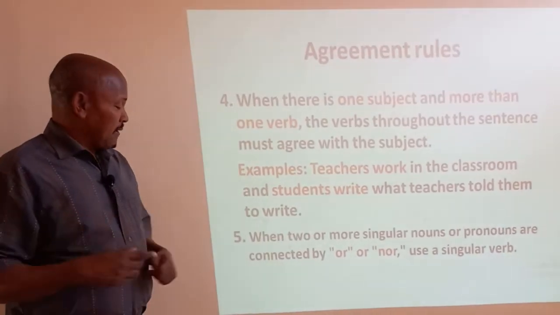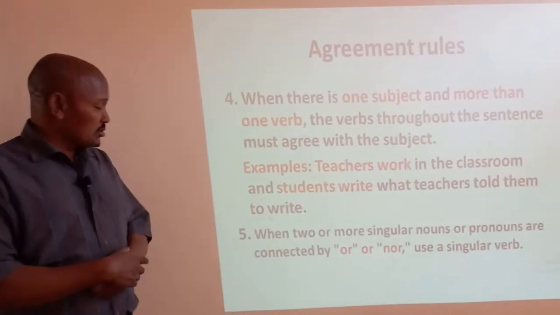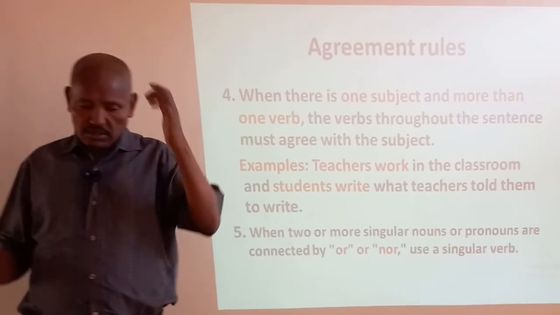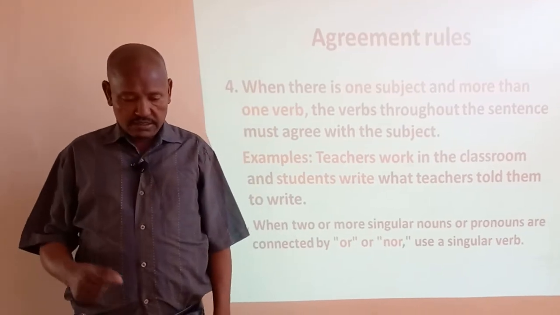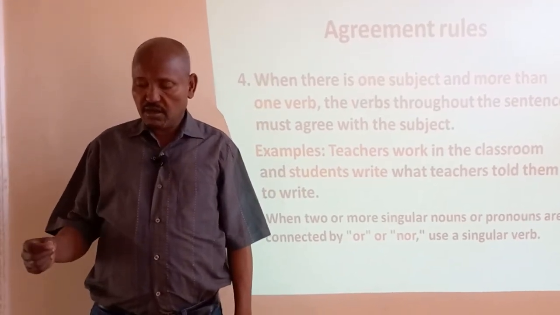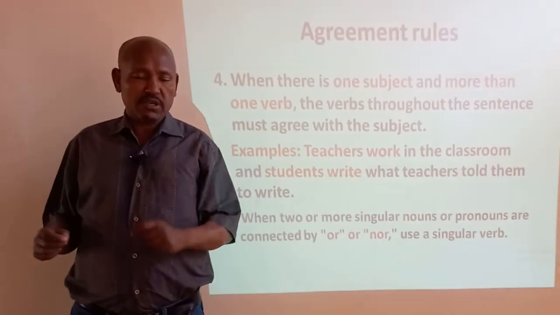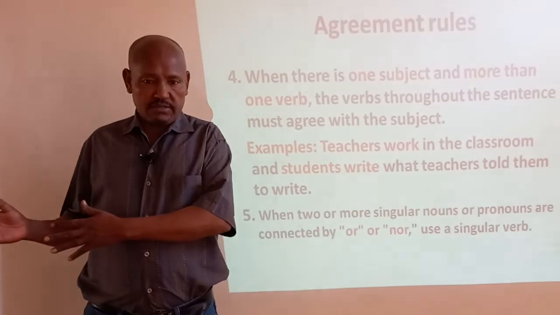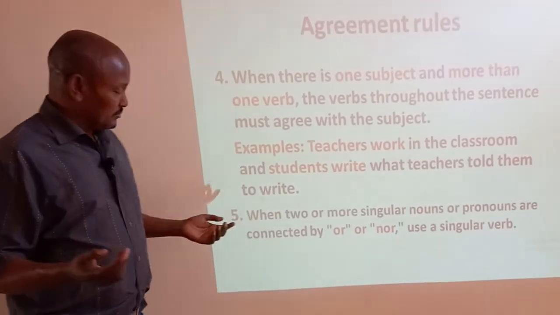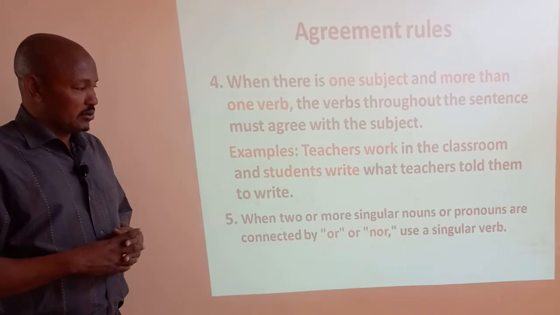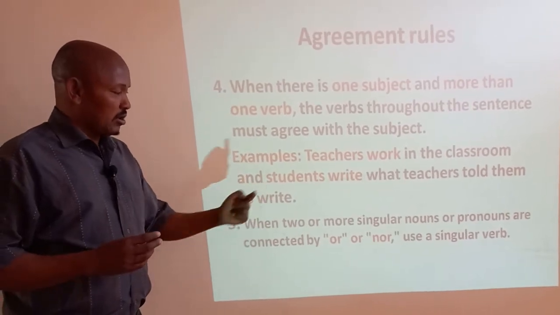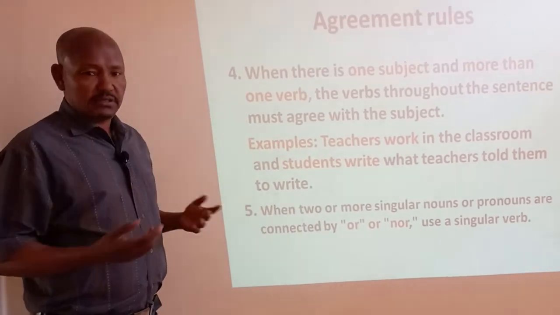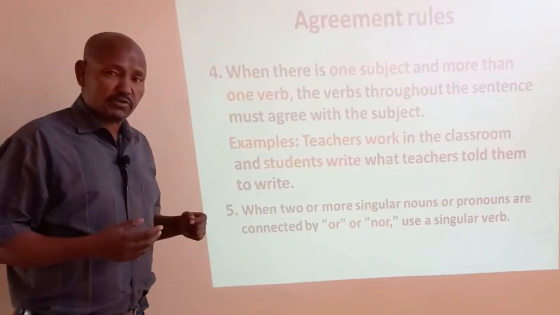If the subject is two and singular, still it needs a plural verb. So here, when two or more singular nouns or pronouns are connected by or, nor, absolutely right. This is commonly true. Look here, a sentence: she is either here or there. I'm talking about she. He drinks either coffee or water. Still singular. In short, when two nouns are separated or joined with either, or, nor, most of the time the verb is singular. It's a common example. This is the fifth example of subject verb agreement.